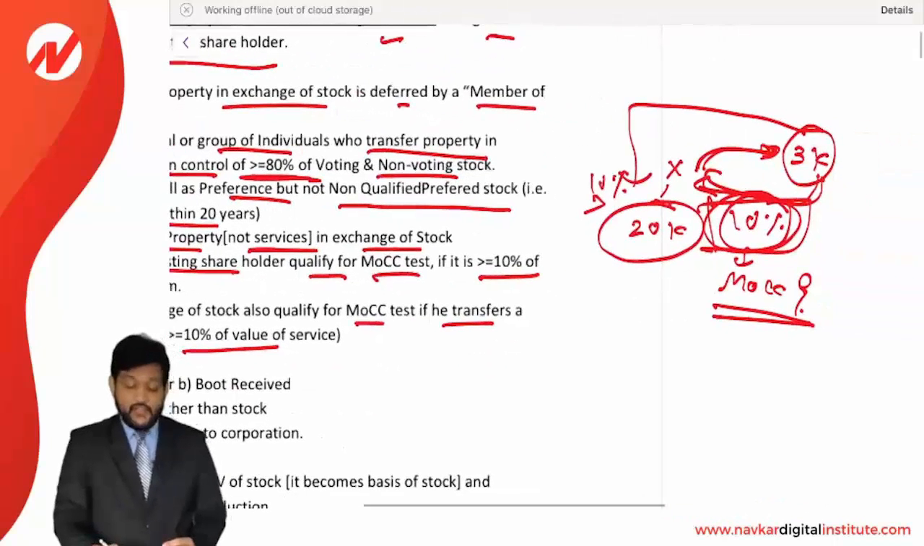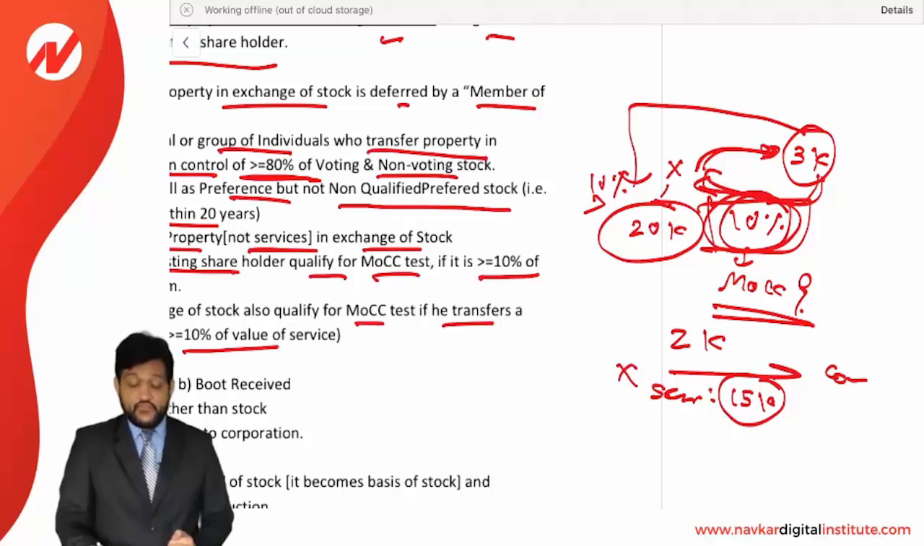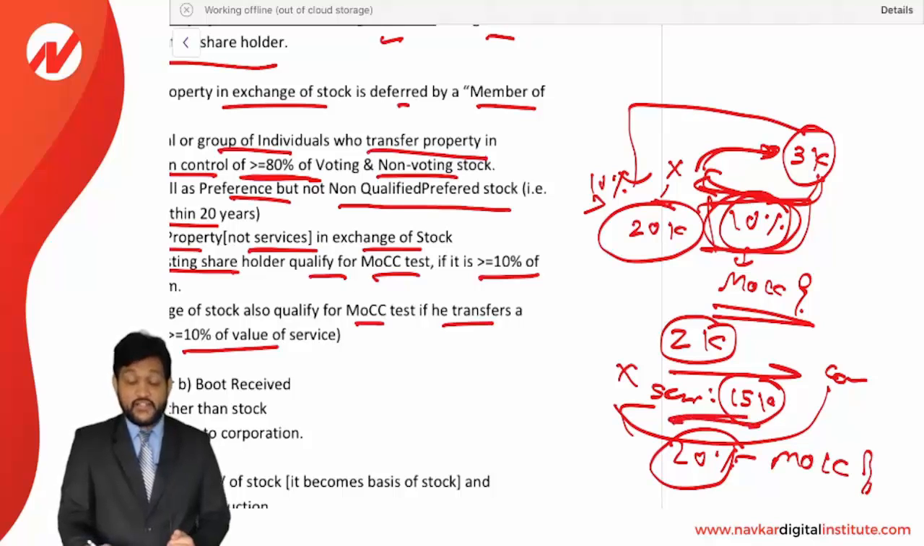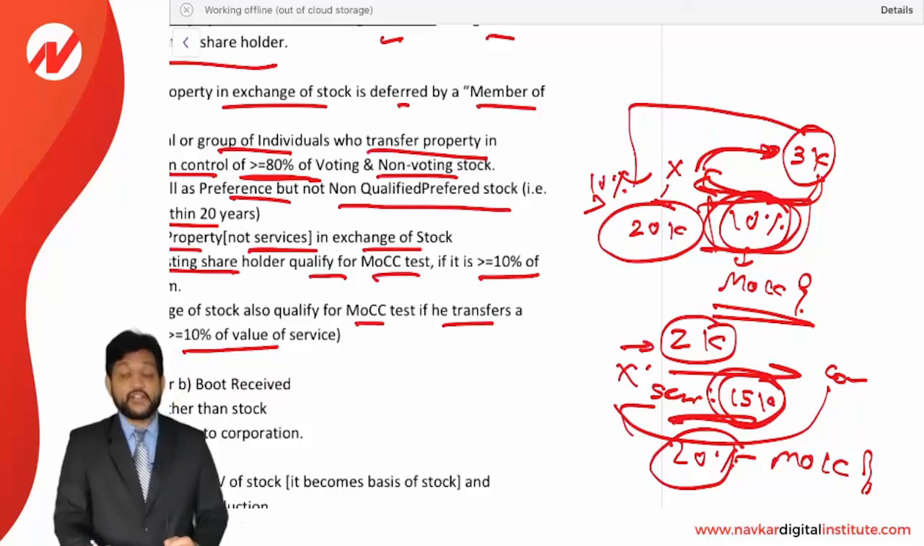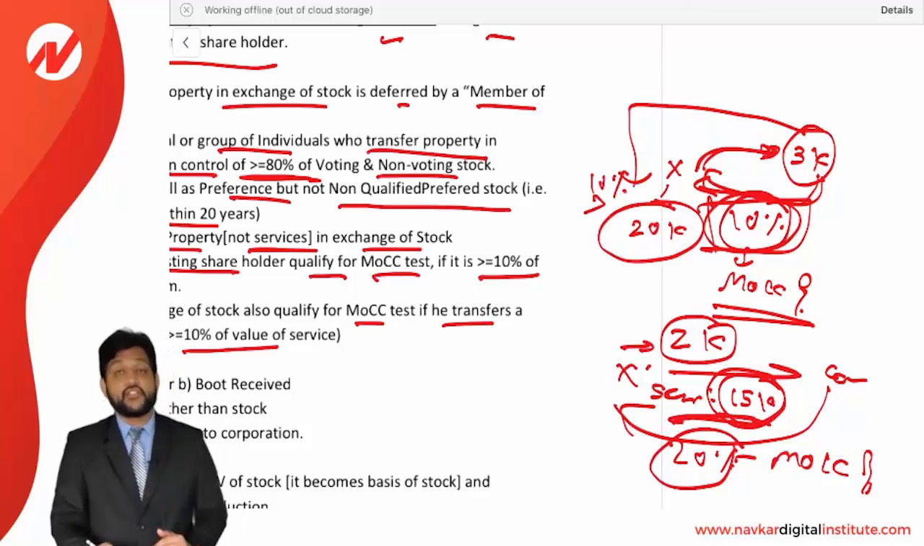Look at this. Mr. X transferred to a corporation property worth 2,000 and provided services worth let us say 15,000. 15,000 worth of services and 2,000 worth of property and received 20% of stock in exchange. So whether this 20% will be considered as a MOCC, now see, we do not consider services as you know, but you also transport a property. Property value is 2,000. Is it more than 10% of the value of service? Yes, it is. Service value is 15,000 and property value is 2,000, which is more than 10% of the service value. That's why this 20% will be considered for MOCC test.